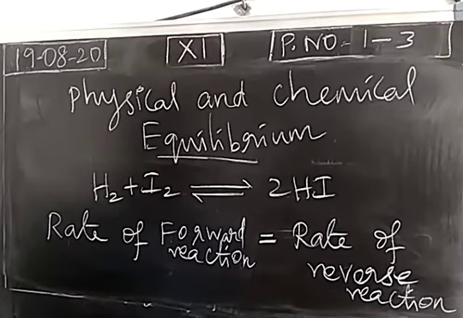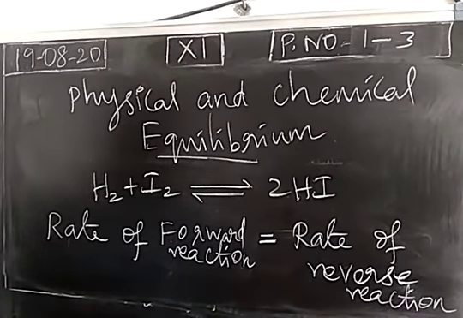Okay. So in the introduction part, we have to know what is a physical change, what is a chemical change. Physical change is a physical transformation and it is a reversible process. Chemical change is a chemical reaction, most of the cases irreversible, in some cases reversible also, right? If you consider a reversible process, there will be a forward as well as backward process. The transformation or reaction will take place in both sides, forward as well as backward. So we consider a reversible process.